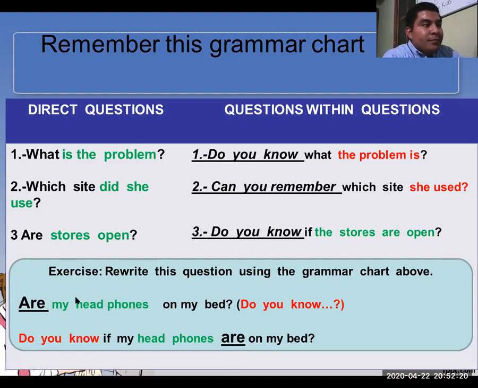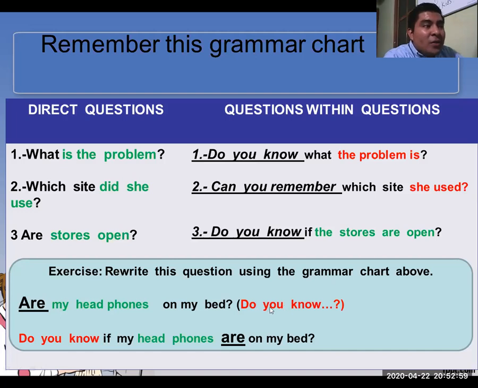For example, if I have a direct question like this, are my headphones on my bed? I want to start my question with an auxiliary, are. Are my headphones on my bed? Right? Yes. I want to start with this. And then I have a reference here. Do you know? Do you know this phrase, right?